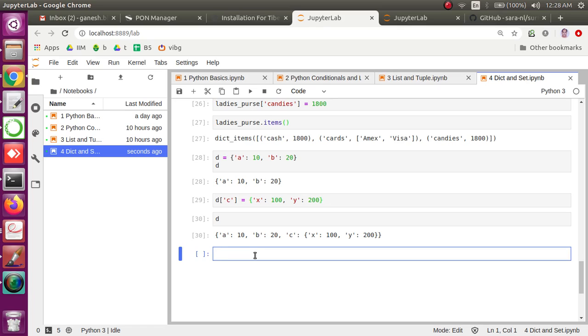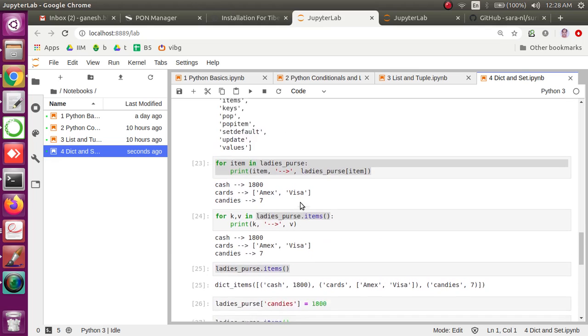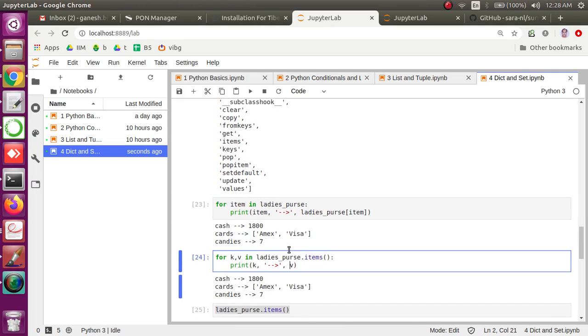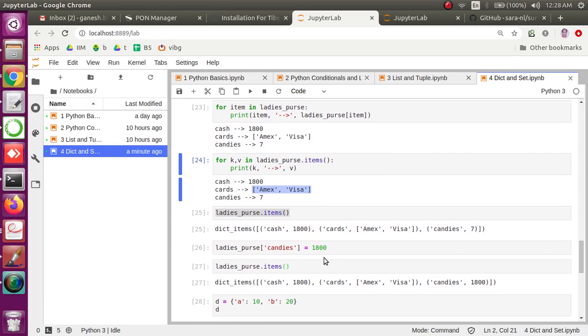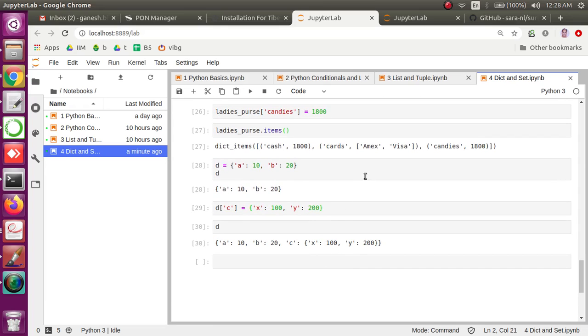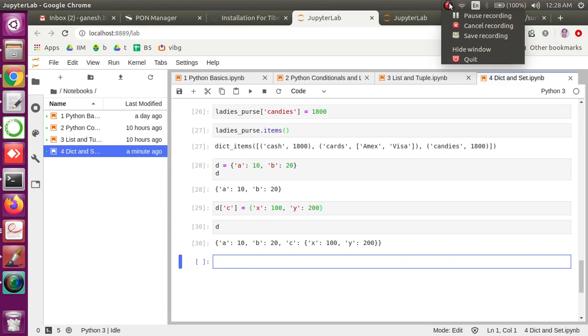Correct? So this gives you a clear idea about how a dictionary looks, and a dictionary can hold any kind of value, not only a dictionary. We can have mutable or immutable, any value can be present, right? Here we have used a list as the value, here against cards, and here we have used a dictionary as a value against key c. So this is how we can use some of the basic functions available on your dictionary.